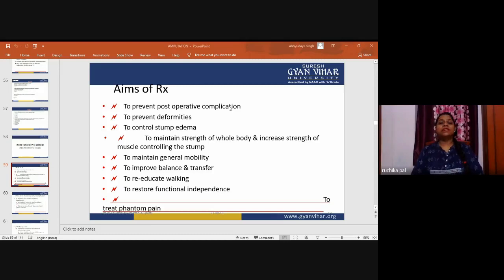We also maintain general mobility, improve balance and transfers, re-educate walking, and restore functional independence. So this is all about the aims of treatment. We will go through them one by one.